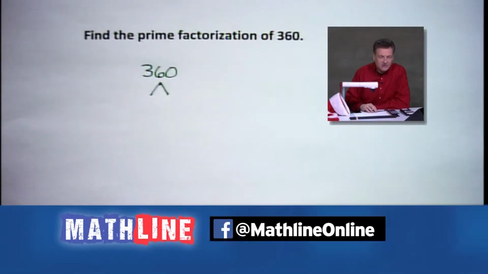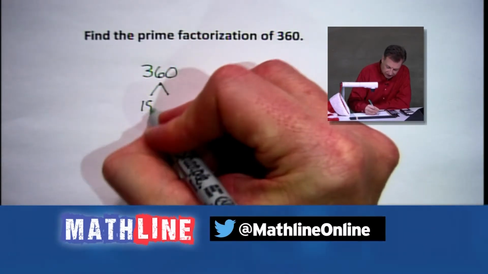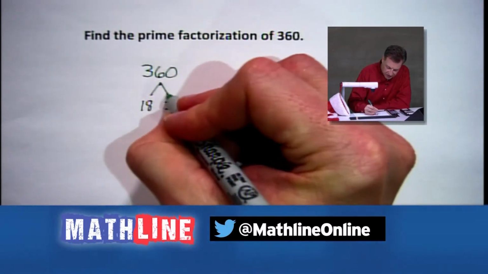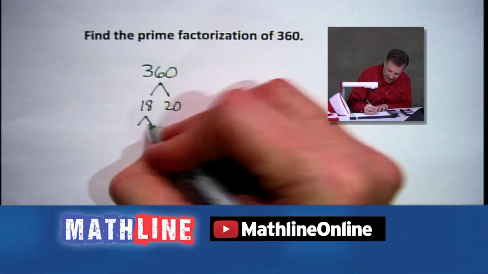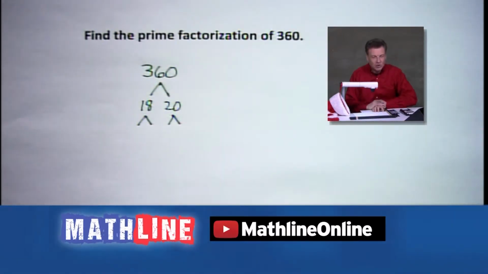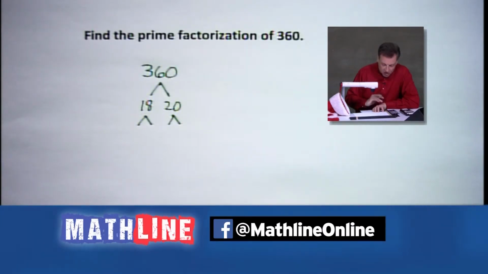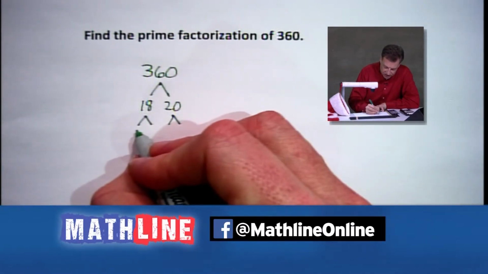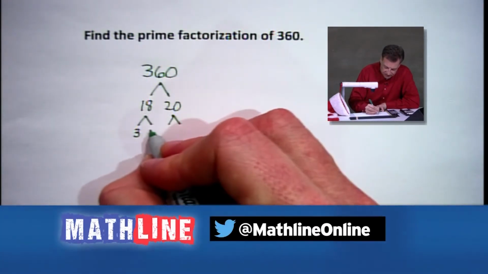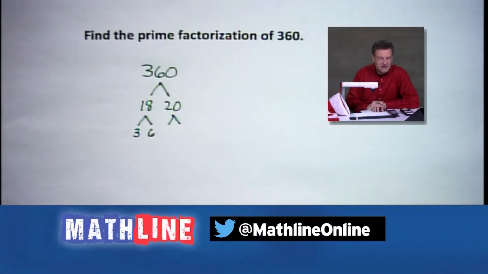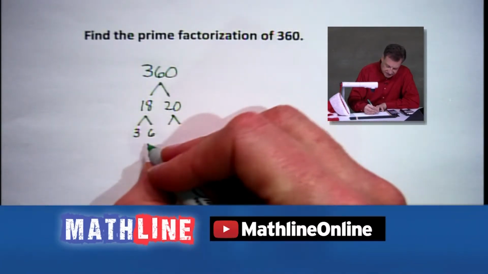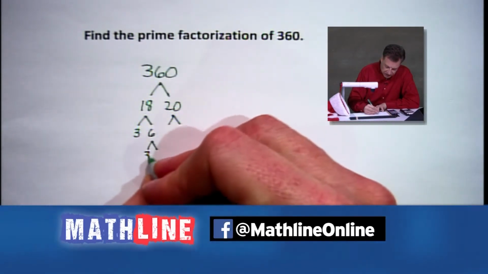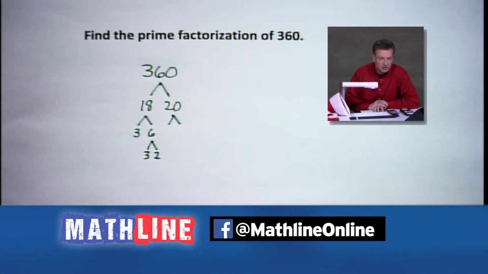And I'm going to go for 18 and 20. Why not? 18 and 20. Close together. They work pretty well. And let's start breaking things down. Boy, lots of numbers here. We've got 18. That'll break down into, how about it, 3 times 6. And remember, we're looking for prime factorization, so we keep breaking down until we have no more numbers that we can break down. We can do the 6, by the way, down to 2 and 3, or 3 and 2, however you want to write it.